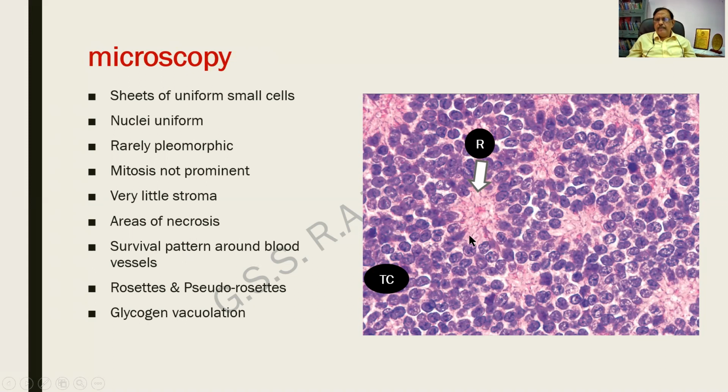This particular pattern is called survival pattern. Another important feature will be rosettes. Rosettes is a circular arrangement of tumor cells around a space. Here I am finding a circular space and then another one. Multiple rosettes are here and they are lined by the tumor cells. And they contain some fibrillary material. Fibrillary material is seen in the middle. These are called rosettes and these are the tumor cells. Sometimes the tumor cells can contain glycogen vacuolation. Please memorize this. It is going to fetch you marks.